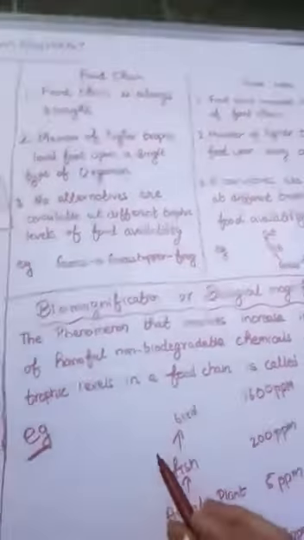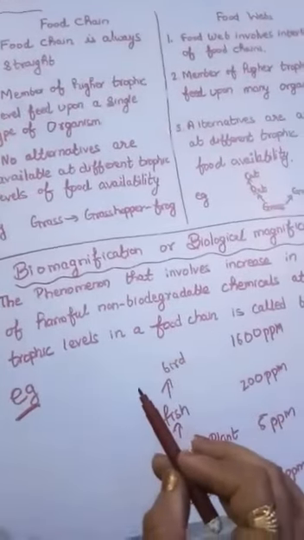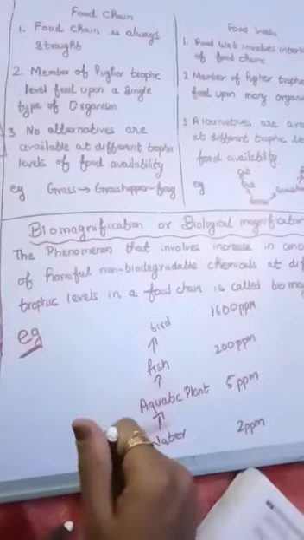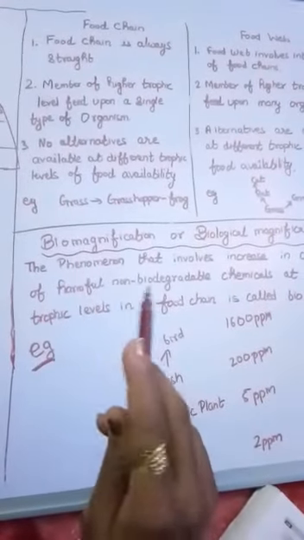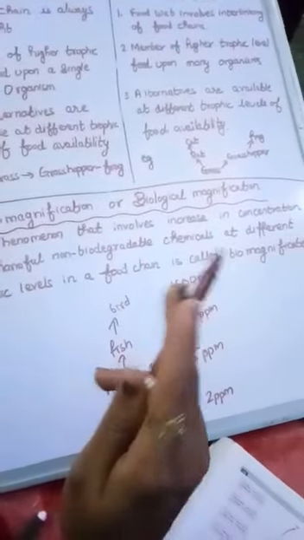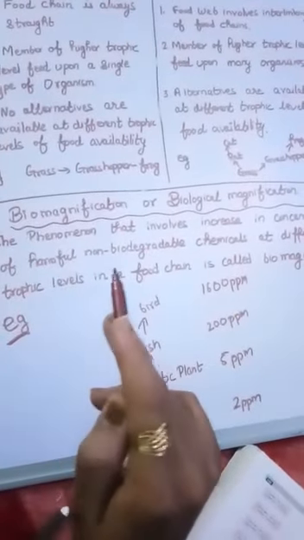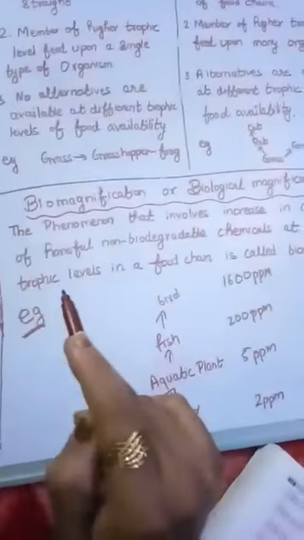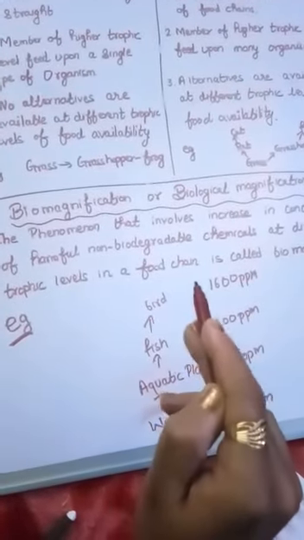Our next topic is biomagnification or biological magnification. What do you mean by this term? Biological magnification is a phenomenon that involves an increase in the concentration of harmful non-biodegradable chemicals at different trophic levels in a food chain.